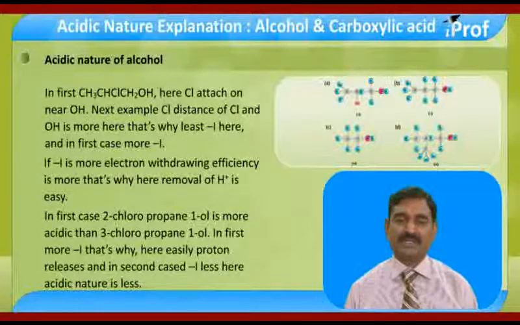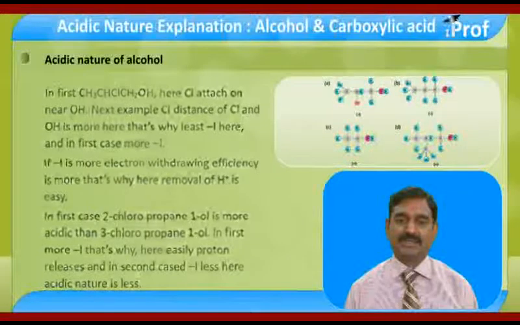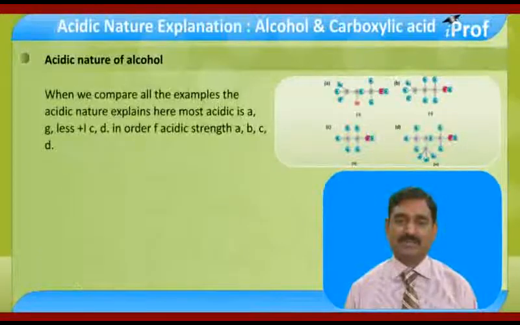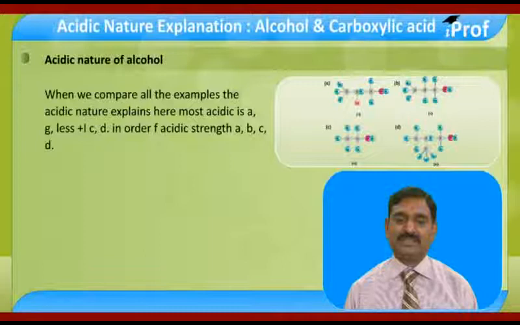One more example, with less plus I and more plus I. When we compare all the examples, the most acidic is A, B, then with less plus I, C, then D. This is the decreasing order of acidic strength: A, B, C, D.